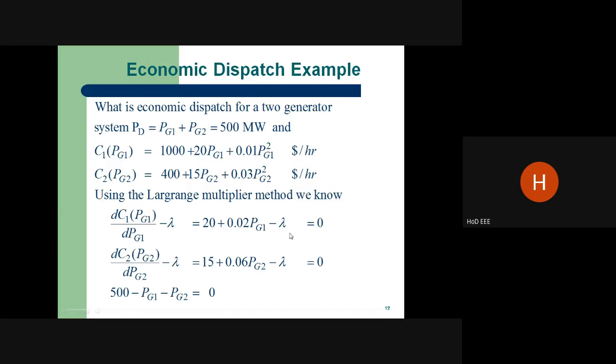So lambda in the problem should be equal at all times. If the lambdas are different, economic dispatch should not be applied. It is very important: if there are n plants, the lambda for all the plants should be equal, and then only is the economic dispatch problem satisfied. It is a very, very important point.